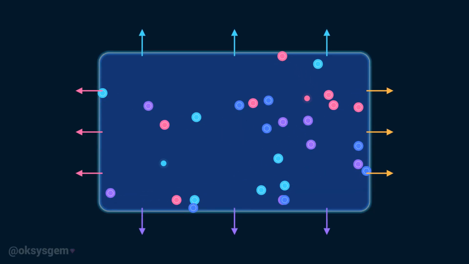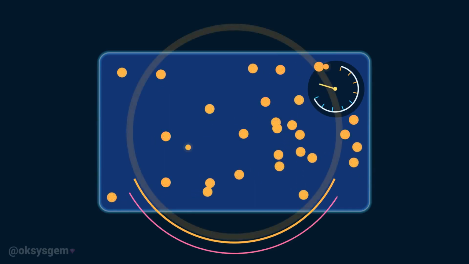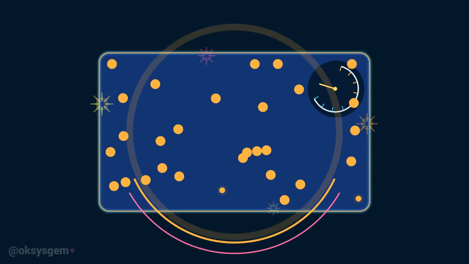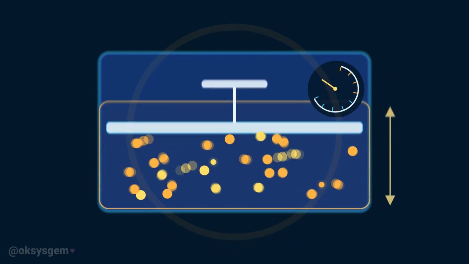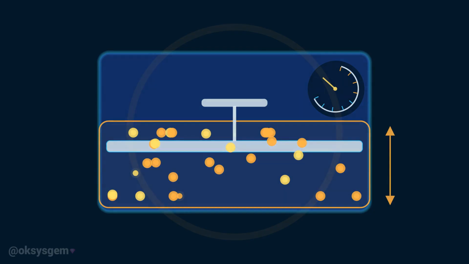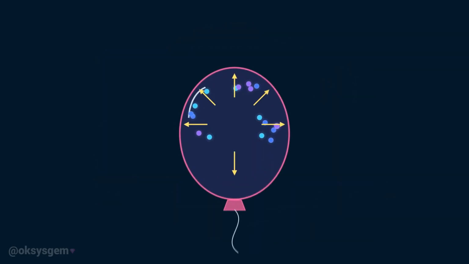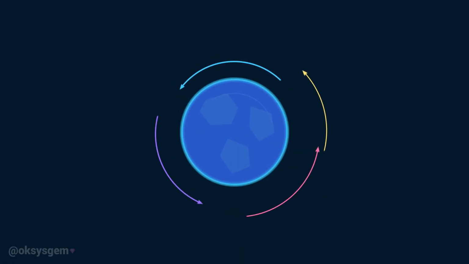These collisions create gas pressure. Increasing the temperature causes the particles to move faster, producing more energetic collisions. Reducing the available volume forces the particles into a smaller space, causing collisions to happen more frequently. This relationship between temperature, pressure, and volume explains everything from inflated balloons to weather systems.